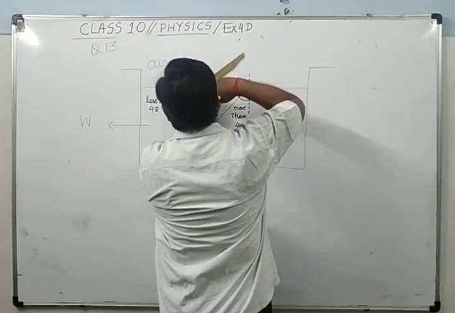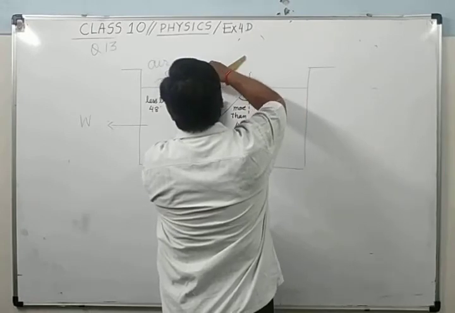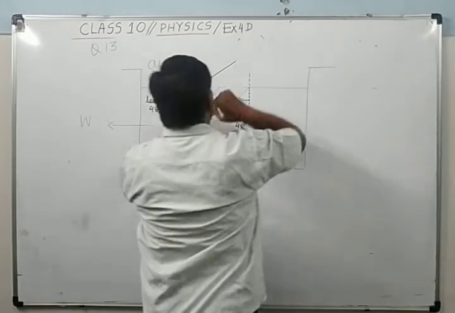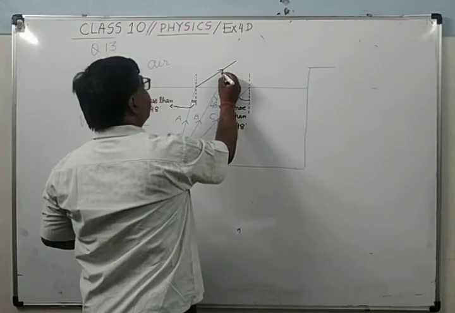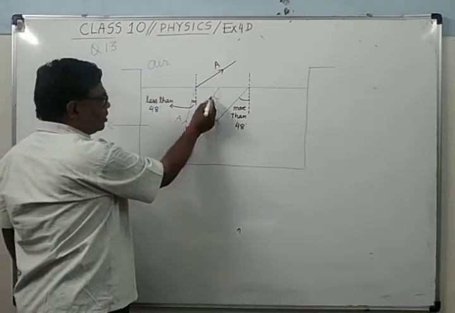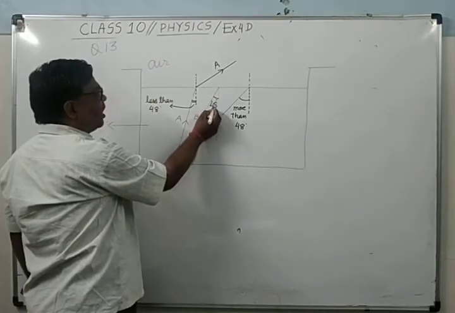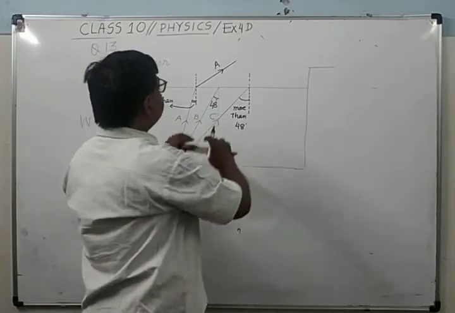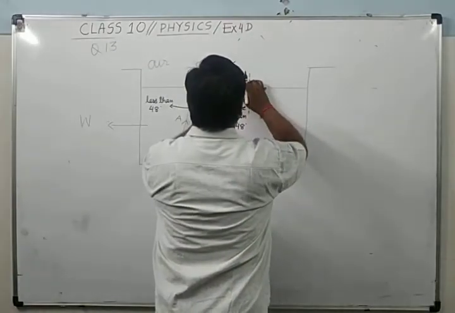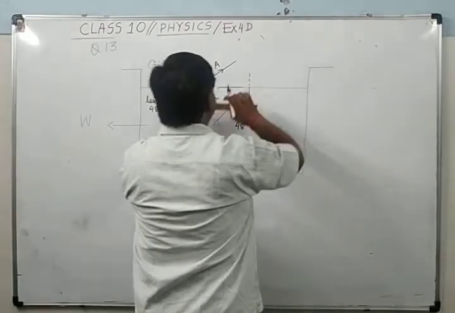And on refraction it will go away from the normal, because moving from denser to rarer medium. The refracted ray of A is this. What will happen to this one? It is falling at the critical angle. So after refraction, it will go grazing to the surface, this way.